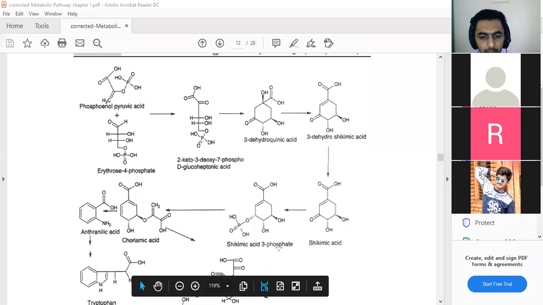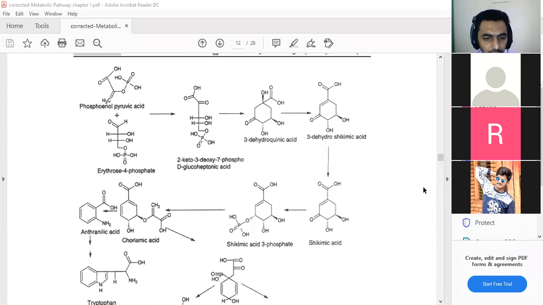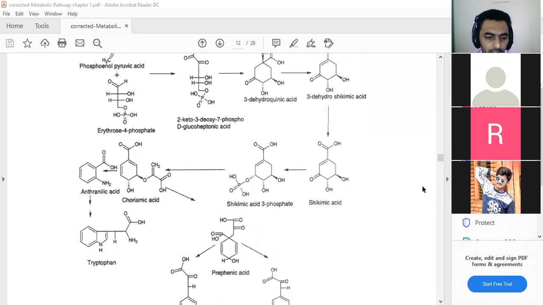In that, they combine with the 3-phosphate group. There is a 3-phosphate group, O3. So they develop shikimic acid 3-phosphate. After that, they give a new molecule, which we call chorismic acid. Chorismic acid can again be converted into anthranilic acid, and anthranilic acid is converted into tryptophan. Tryptophan can be obtained from anthranilic acid.